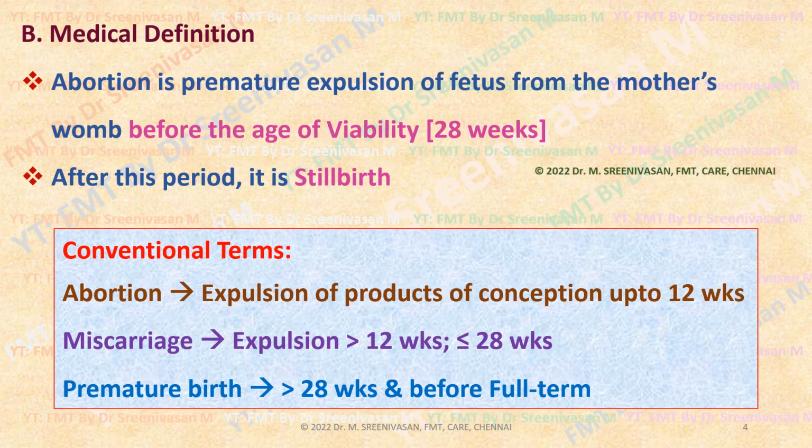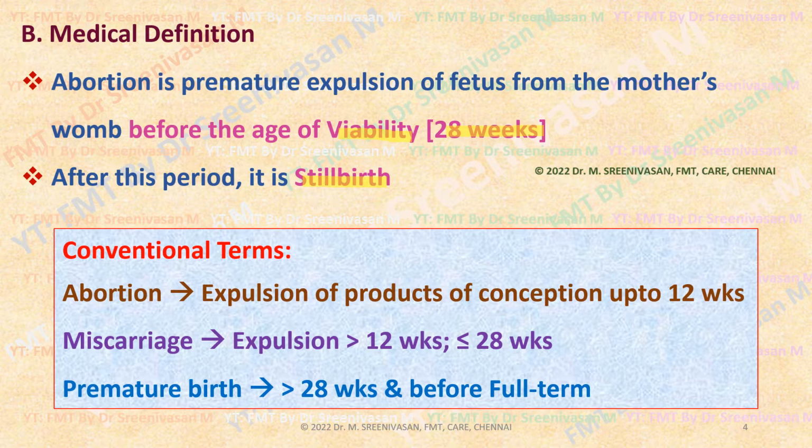Whereas the medical definition of abortion is the premature expulsion of products of conception from the mother's womb before the age of viability, that is before 28 weeks. If it occurs after 28 weeks, it is called a stillbirth. Viability is defined as the physical ability of the fetus to lead a separate existence after birth, apart from its mother, by virtue of a certain degree of development. To put it simply, if the fetus is born after 28 weeks, it is capable of surviving on its own without depending on the maternal circulation for its survival.